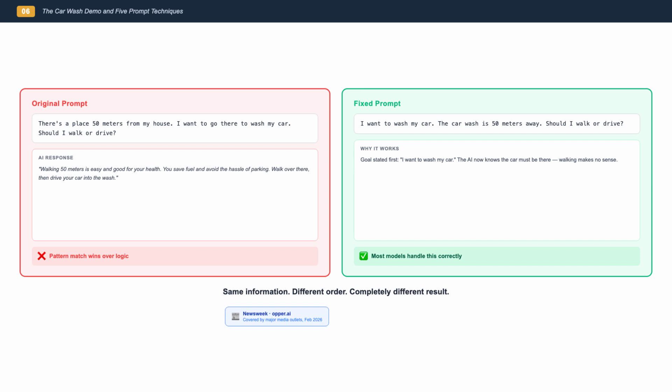This isn't a hypothetical we made up. In early 2026, this exact question went viral and was covered by Newsweek and dozens of other outlets. Researchers formally tested 53 leading AI models, only 5 answered correctly every single time. Newer models do tend to handle this better. But as of today, it remains a documented, real-world limitation.